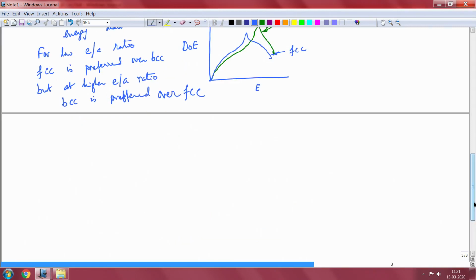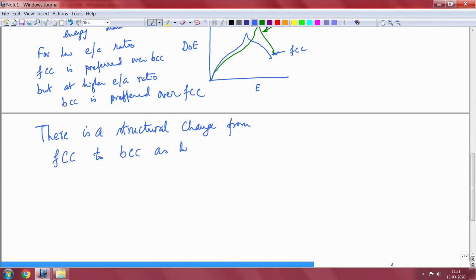So, there is a phase change, there is a change in structure from BCC, rather FCC to BCC as the proportion of zinc is increased in the alloy.